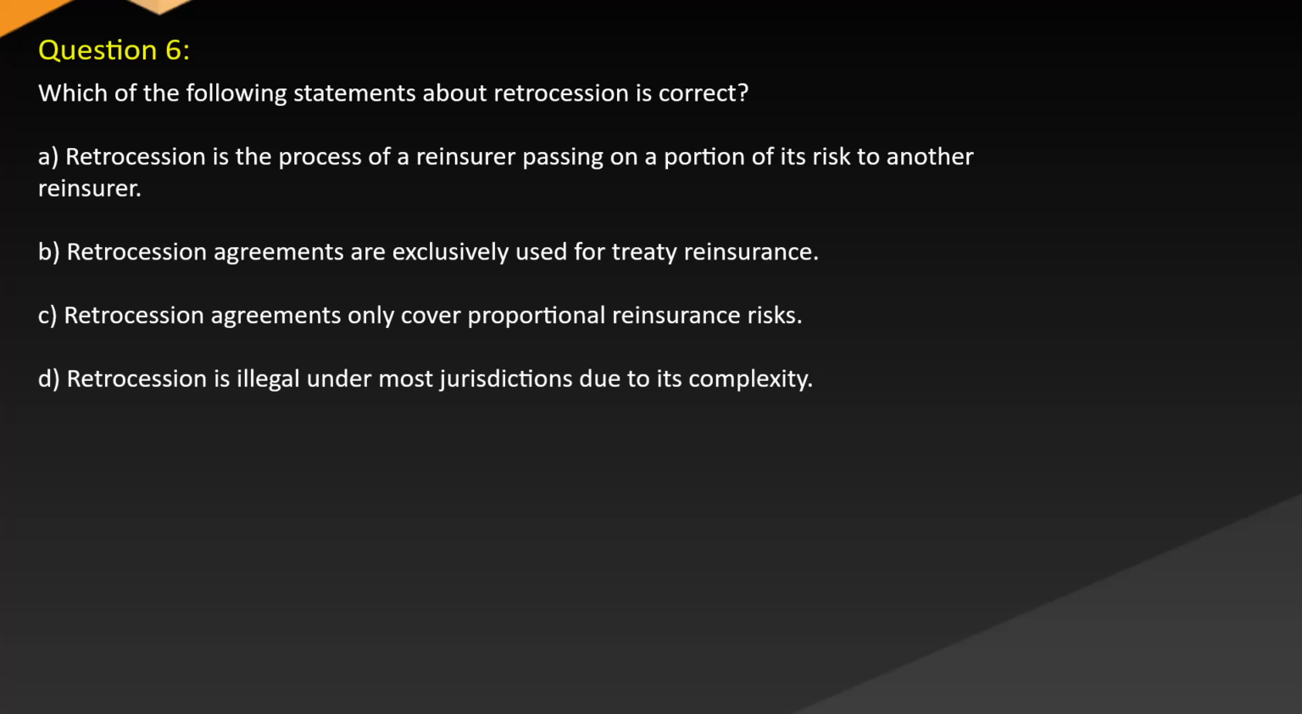Question 6. Which of the following statements about retrocession is correct? A. Retrocession is the process of a reinsurer passing on a portion of its risk to another reinsurer. B. Retrocession agreements are exclusively used for treaty reinsurance. C. Retrocession agreements only cover proportional reinsurance risks. D. Retrocession is illegal under most jurisdictions due to its complexity.